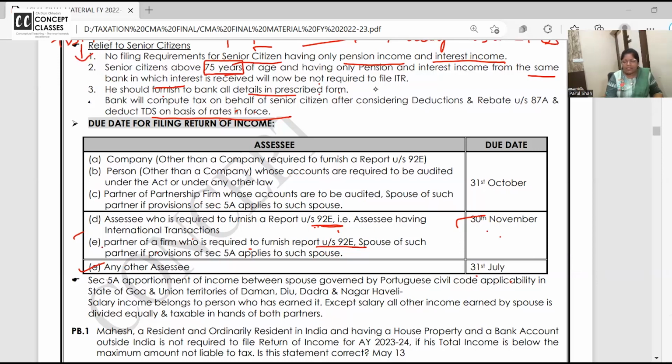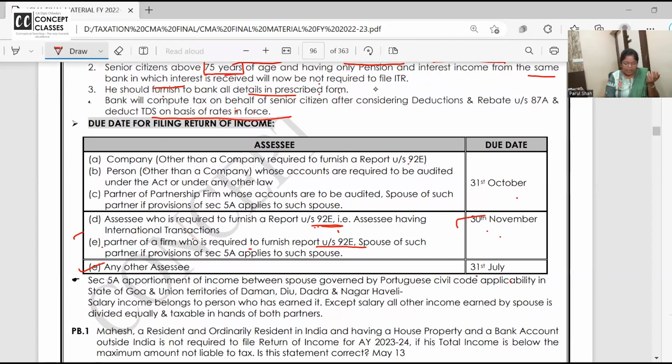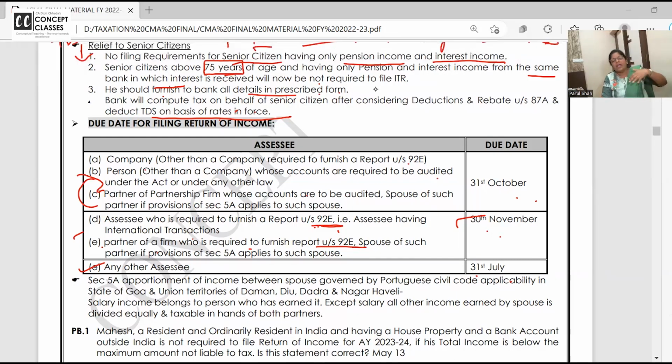In all other cases where tax audit is there, tax audit has to be done, report has to be given in Form 3CB, company other than company required to report in 92, 31st October. Person other than company whose accounts are required to be audited, 31st October. Partners of a firm. Now books of accounts are audited. After the audit is done, then only you can file the return, and all of the partners.